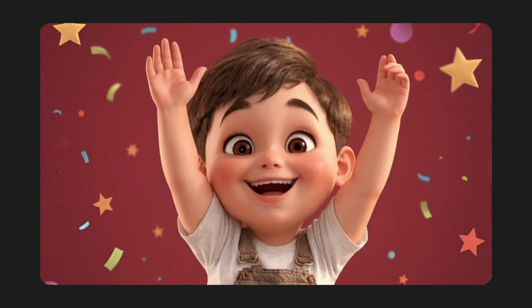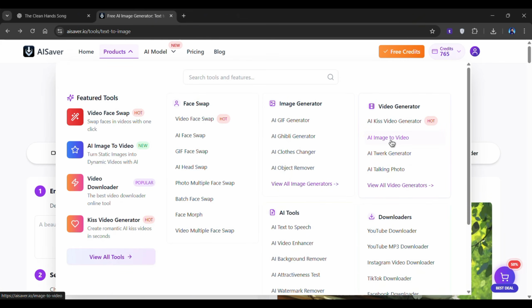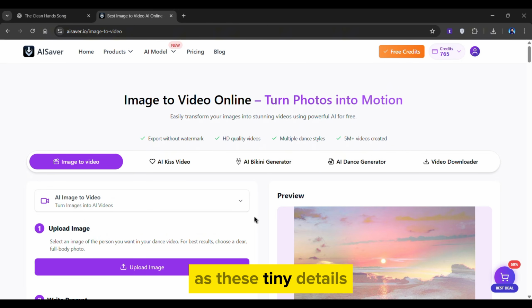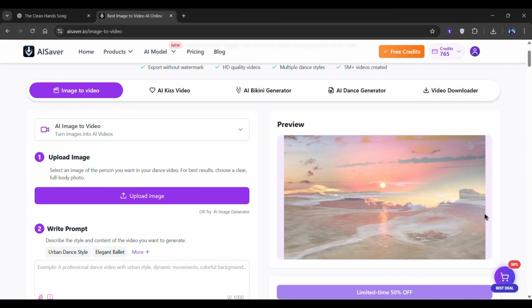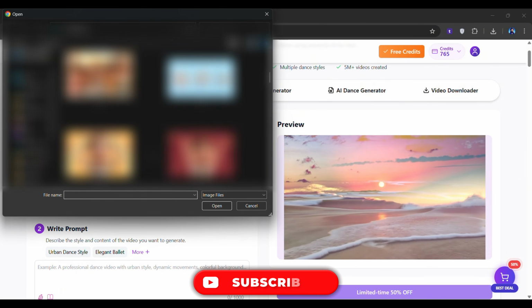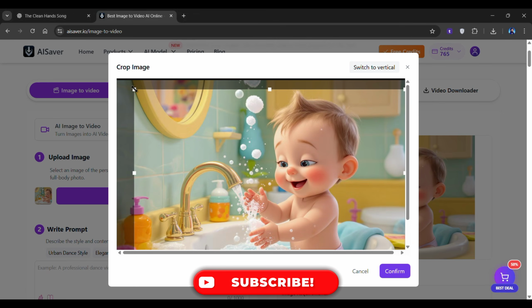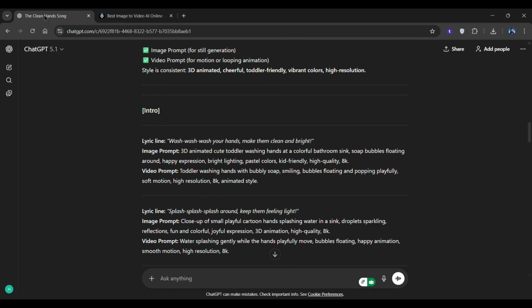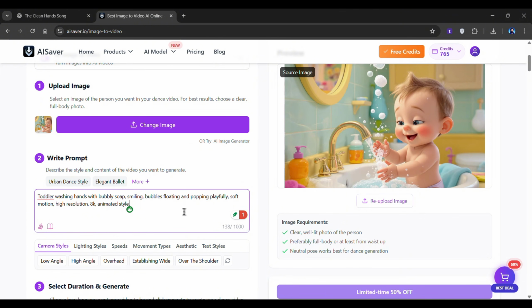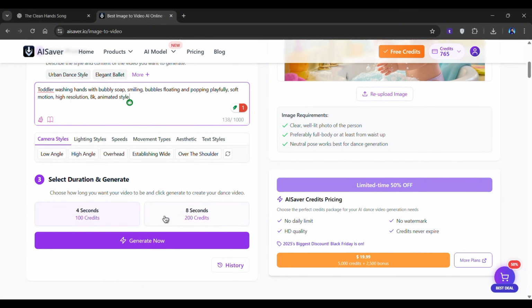Okay, now we're getting to the fun part. We've got our images, and now it's time to turn those into animated videos. Head to the Image to Video feature. Do not skip this part, as these tiny details are what make your video look professional. Start by uploading one of your generated images as a reference, and crop it as per your needs. Then copy and paste the corresponding video prompt from ChatGPT into the prompt box. Next, select the duration of the video. Once that's set, click the Generate button.